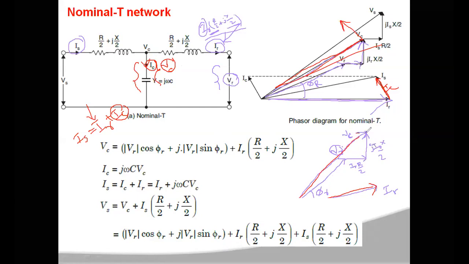How you get it we have explained. Now this IC is the current flowing through the capacitance, and as it is a capacitance, IC leads the VC. That means this IC will be perpendicular to your VC. As this is the vector VC, perpendicular to this you have to draw the vector IC. So this is IC. Now IR plus this IC is your Is.